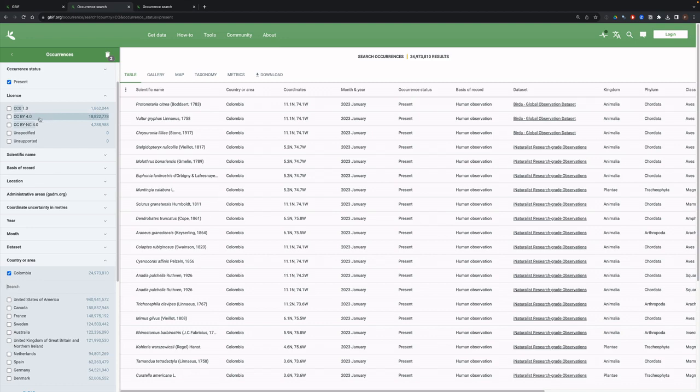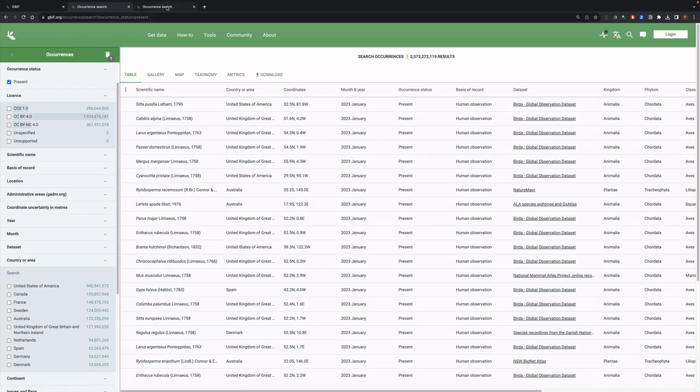So for Colombia, we have 18 million records that are under a CC BY attribution license, 4.2 million that are non-commercial use and attribution, and 1.8 million that are for the waiver to the public domain. So you can really dig down into this data and get quite a lot of information. You can just search for your individual country.